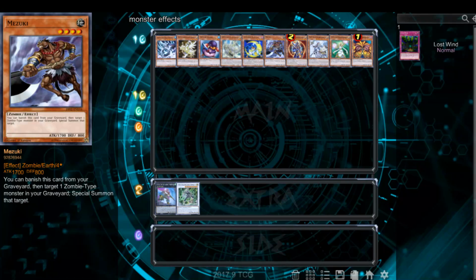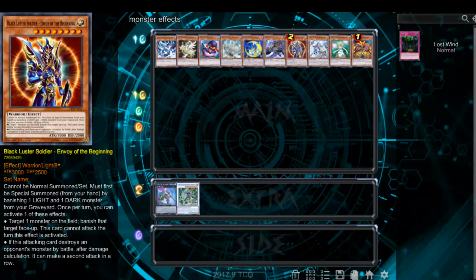Blackluster Soldier, Envoy at the beginning here, is just because his first effect is target one monster on the field, banish that target face up. You cannot attack, or this card cannot attack the turn it is activated. So that's an activated effect. And when you activate it, you declare your target, then your opponent has a chance to respond, similar to Castel. But Blackluster Soldier doesn't have to detach materials or discard cards or pay life points or any other type of cost. Also, as we went over in our summoning video, the special summoning of Blackluster Soldier Envoy at the beginning is an inherent summon and not an effect. Just figured I'd mention that.